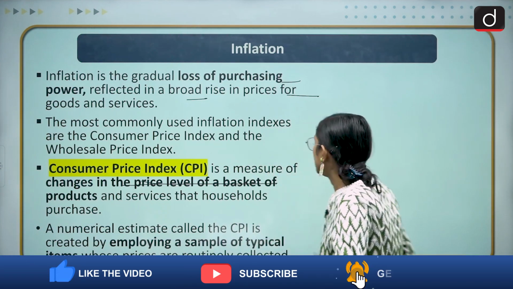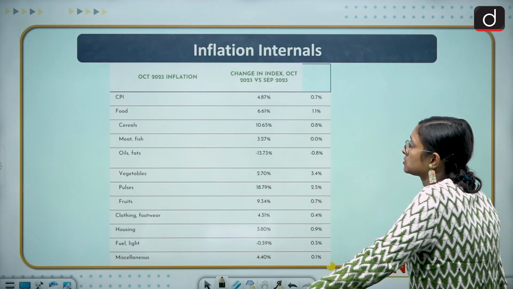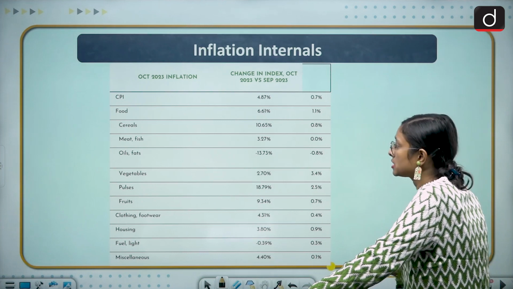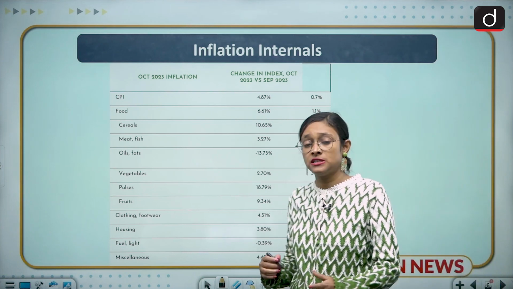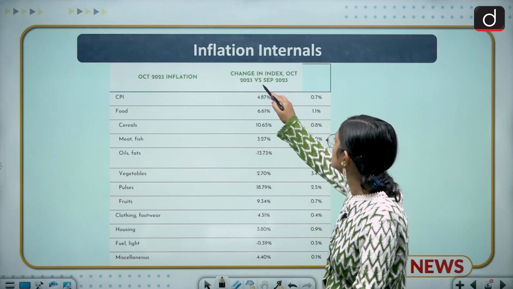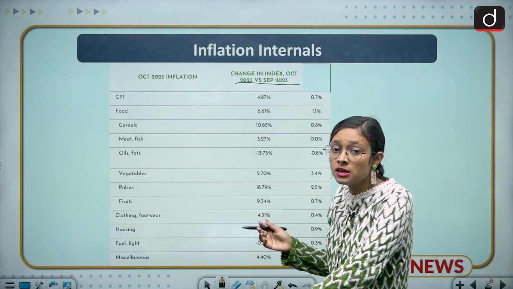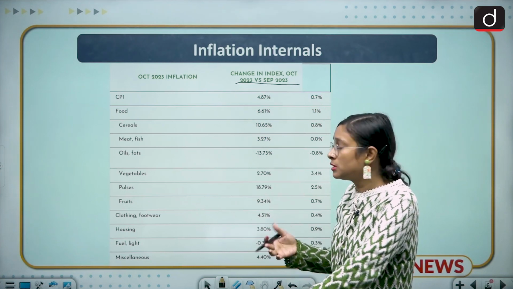Moving ahead, the next slide is about the inflation internals. This slide talks about the different data showing changes in the index, October 2023 versus September 2023. So this is slightly different from one month.